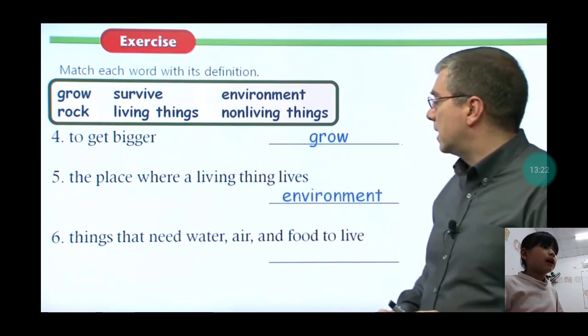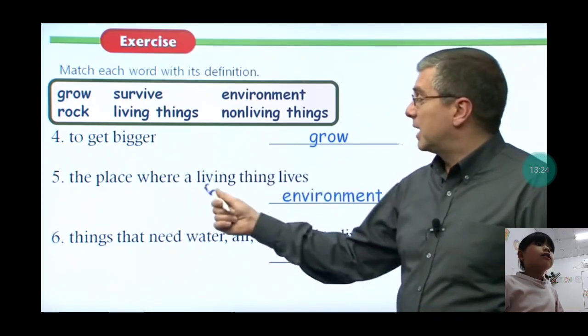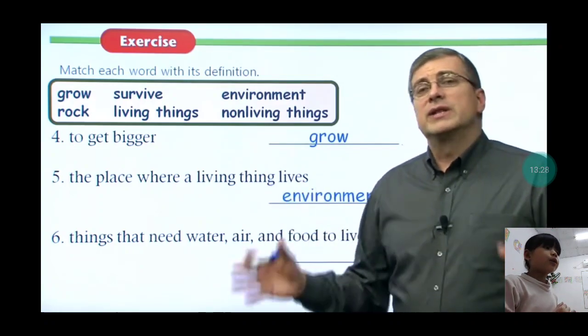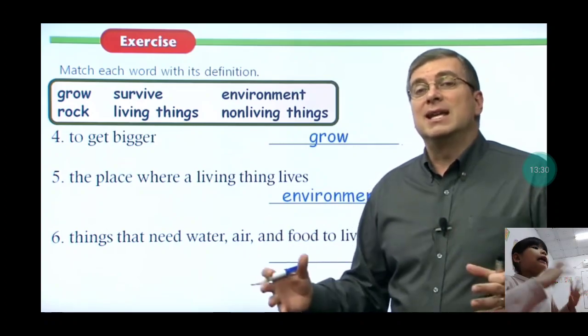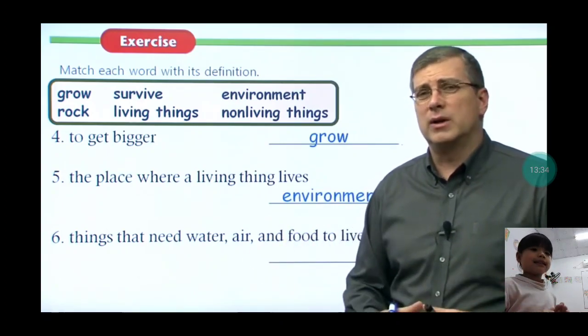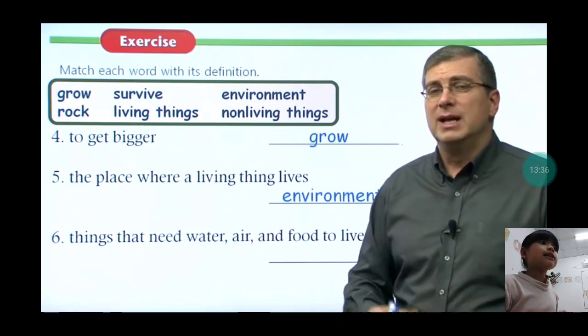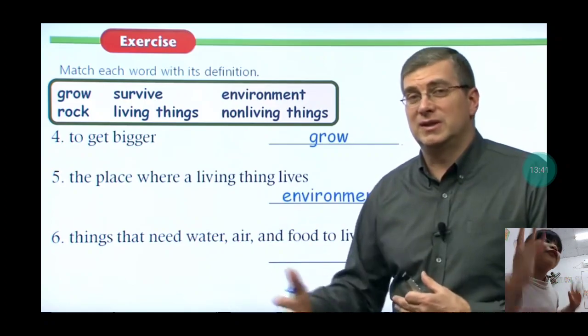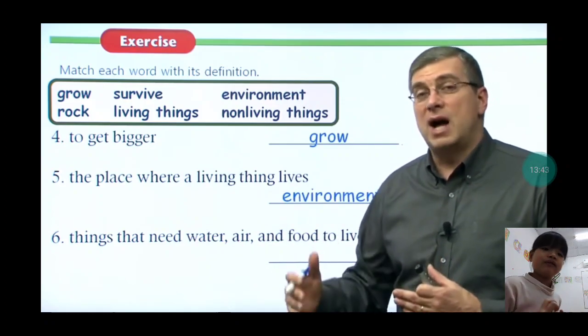And in this one is a road, a space where living things, that we call the internet. That is the internet. Okay, the next one is the things that need water, air, and food to live.